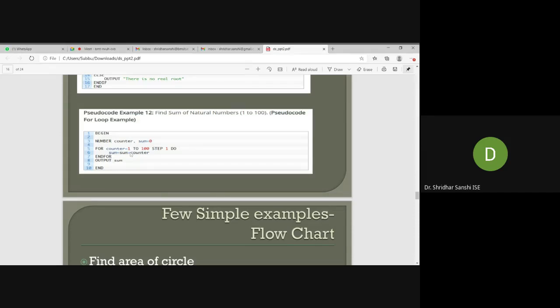Again, whatever the result, we are adding into sum. We will do this operation until the counter reaches 100. Once the counter reaches 100, we will stop the execution. Otherwise, we will execute the same instruction that many number of times.